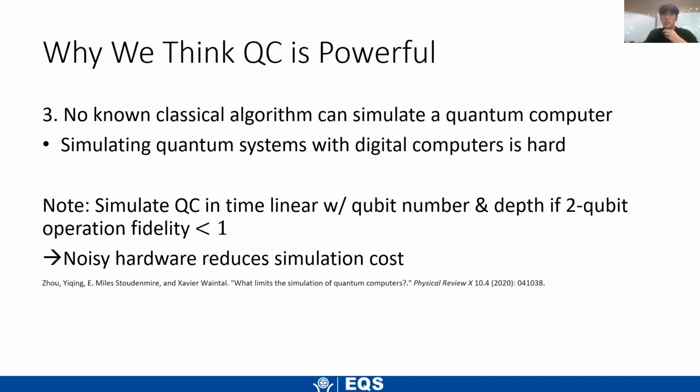So basically, if we have noisy hardware, it's actually easier to simulate something similar to that. And so this is one of the actual reasons that we want to increase the gate fidelity. Of course, there are other reasons, but this is one of them.